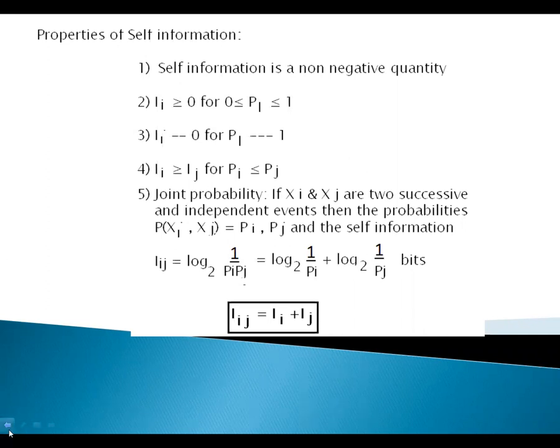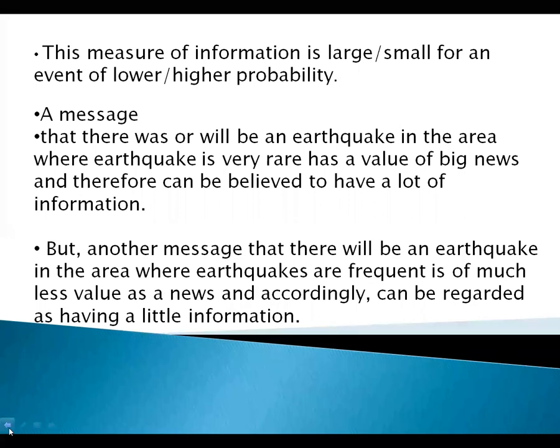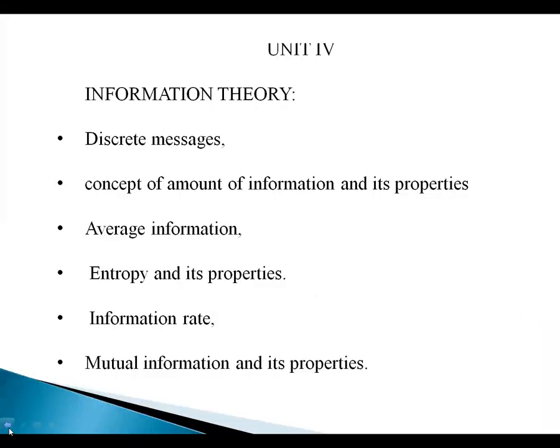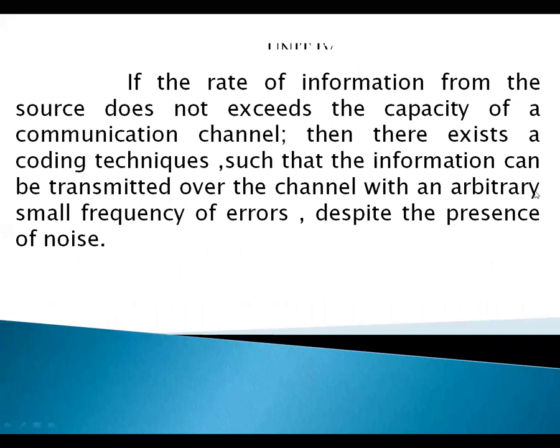Okay, students, so this is the information theory and coding concept introduction part. Once again, the contents in the fourth unit are discrete messages, concept of amount of information, and average information. It is the definition of the overall information theory and coding.